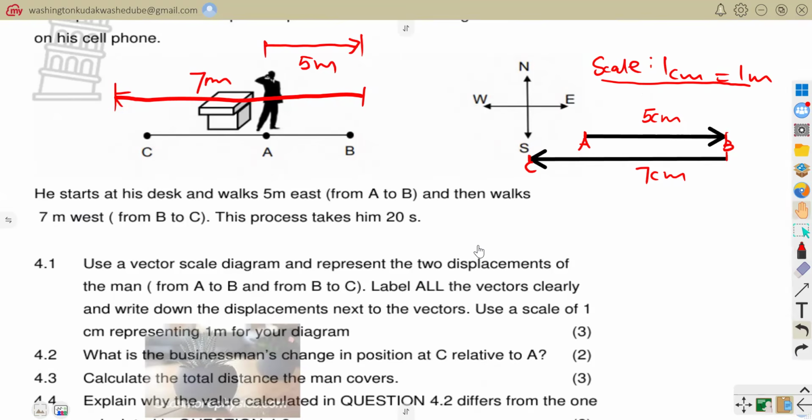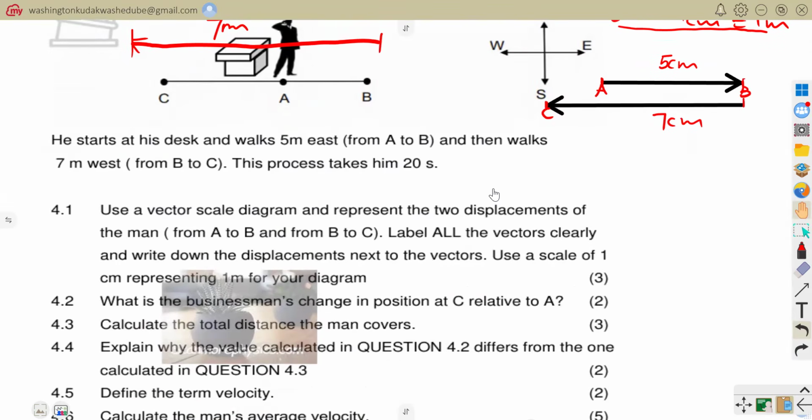Now, let's go to the following question. They are now saying, what is the businessman's change in position at C relative to A? You can see that C relative to A here. This is where we now use our scaled diagram to say that my change in position from here to there, I'm just 2 centimeters west from A to C. So you would have just come here and say that 2 centimeters west. That is the change in position.